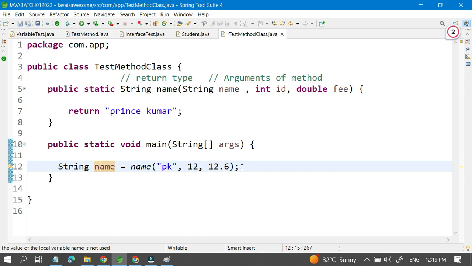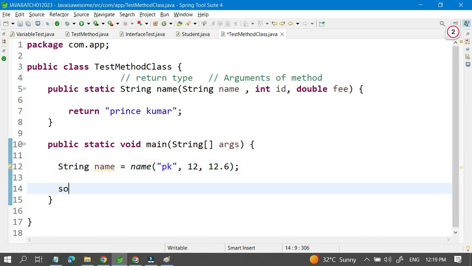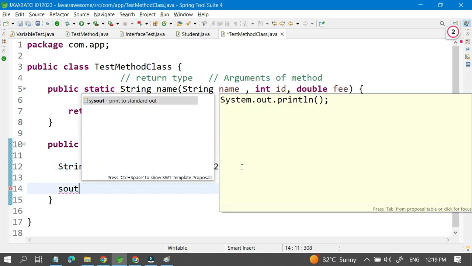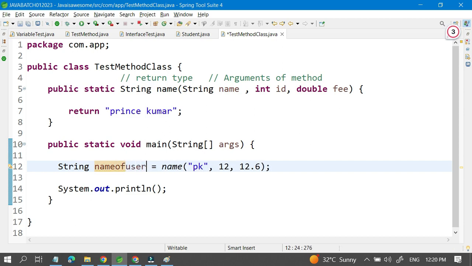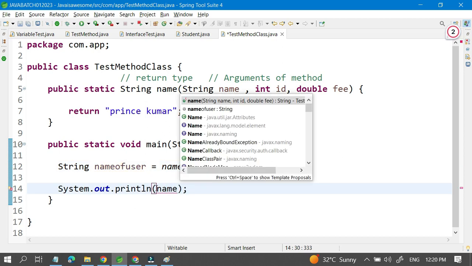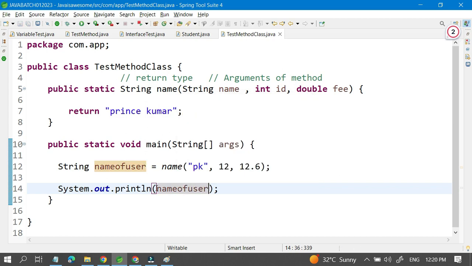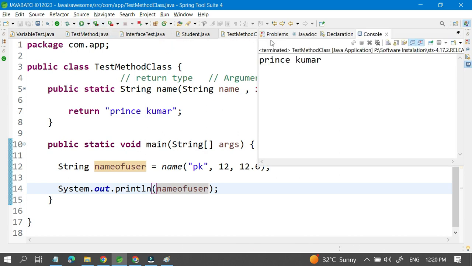Once it is assigned to the name, I will print this value. Here you can give anything, name, pk, or name of users, any variable name you can give, and here you can print it, name of users, and just try to print it. Once you print it, you can see the name, okay, Prince Kumar.